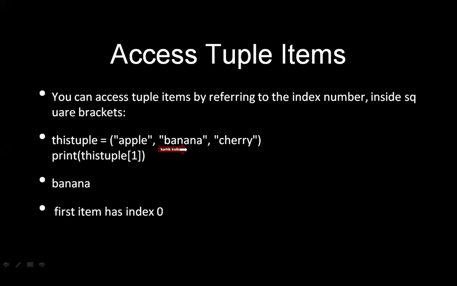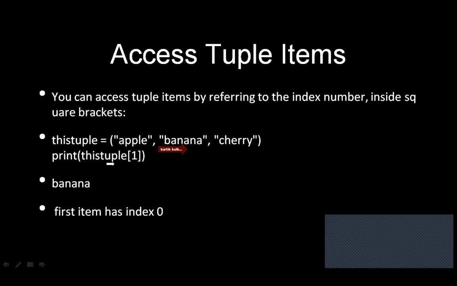What will be the output? Obviously, at index number 1 banana is present, right? So you will get the output as banana itself.